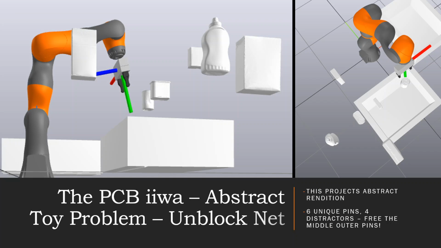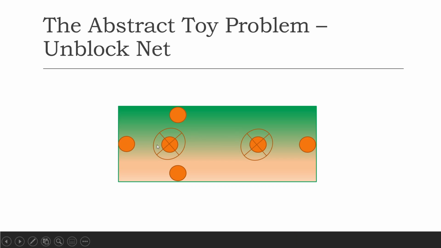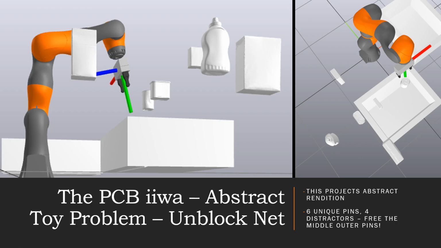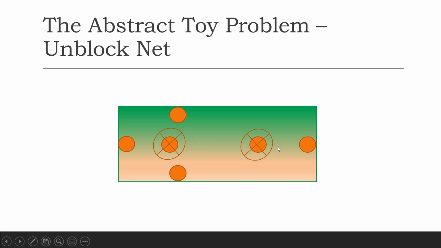So here's a problem in an abstract sense. We have 6 unique pins for this class of PCB board that can be generated in various random distributions due to the random environment generation that I've set. And the issue is that there's 2 pins in the middle, so these 2 pins here, that are causing some problems in these various distributions, and they need to be moved so that the printed circuit board will work.